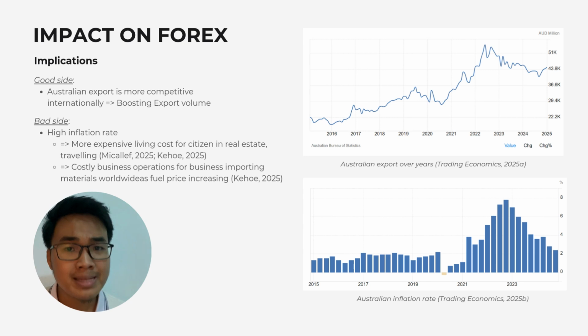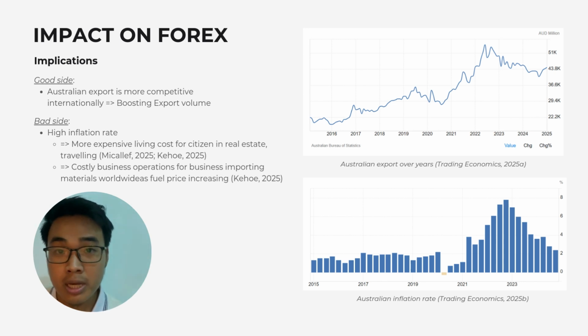However, the bad side tends to be worse. It tends to escalate the inflation rate of Australia. And you can see that even though the Australian export volume has increased significantly, if we look down, we will see that the Australian inflation rate from 2015 onward has been pretty stable. However, seeing the trade disruption and COVID-19, it has been heightened significantly.